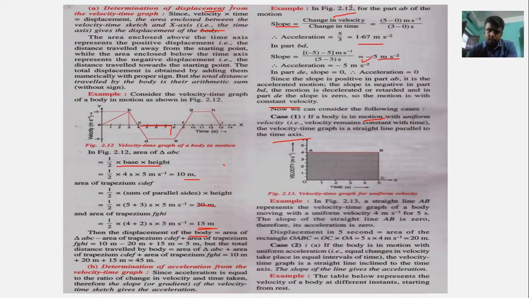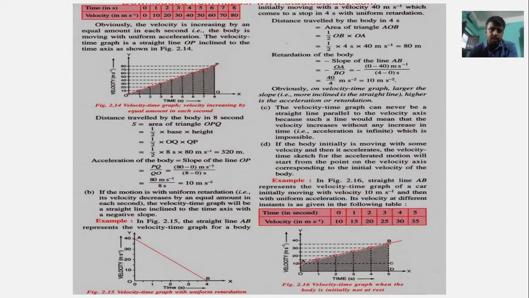When the body was in motion with uniform velocity, the graph we obtained was a straight line parallel to the time axis. But when the body is in motion with uniform acceleration, the velocity time graph is a straight line that is inclined towards the time axis.